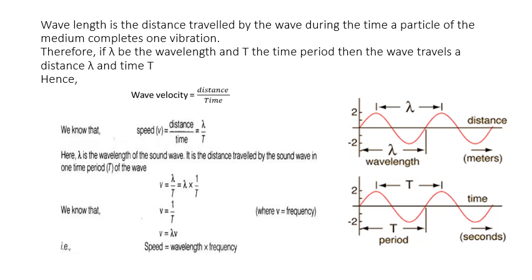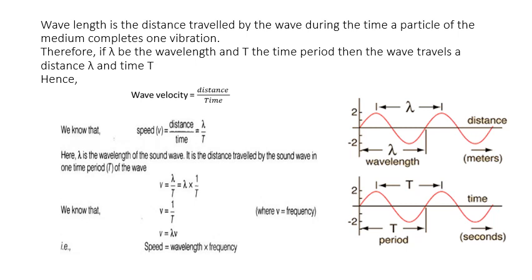Here lambda is the wavelength of the sound. It is the distance traveled by the sound wave in one time period of the wave. V is equal to lambda by T, that is lambda into 1 by T. But 1 by T is equal to frequency, that is nu. So V is equal to lambda nu.